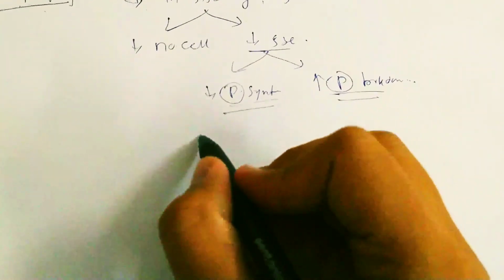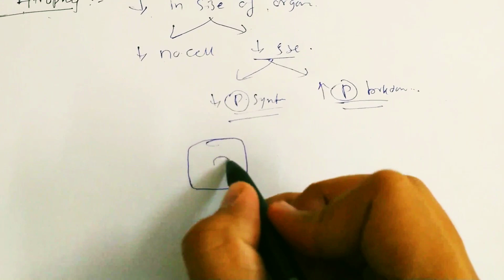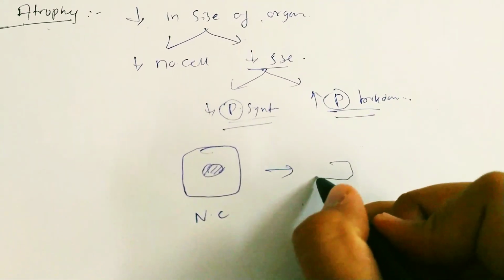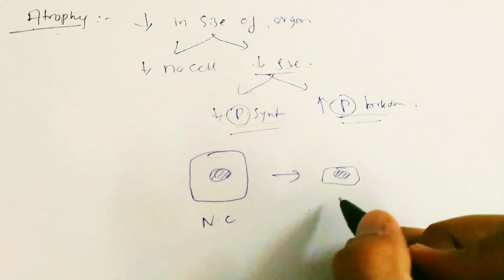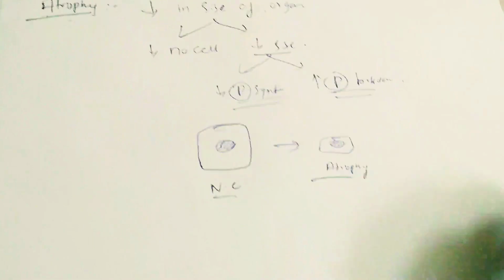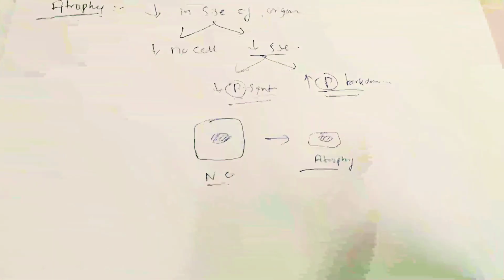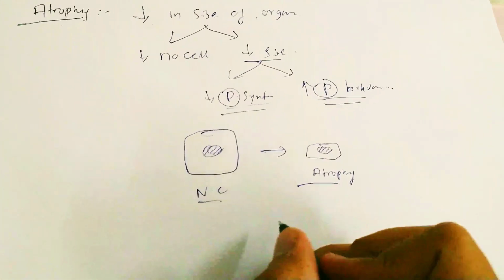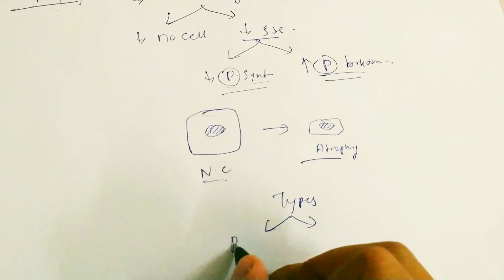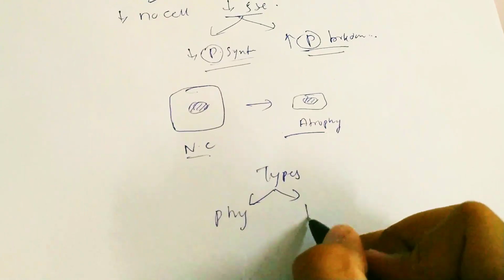So consider this is a normal cell, and this is the atrophied cell. This is a diagrammatic representation just for understanding. There are two types: physiological atrophy and pathological atrophy.